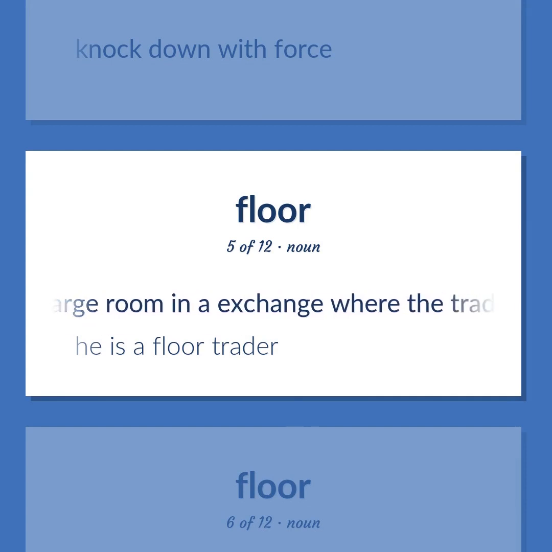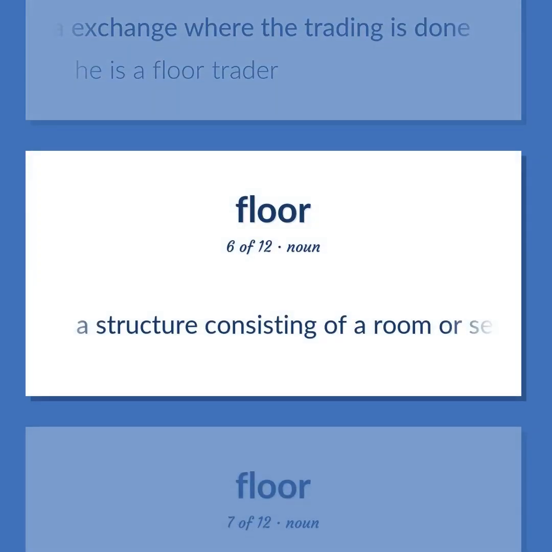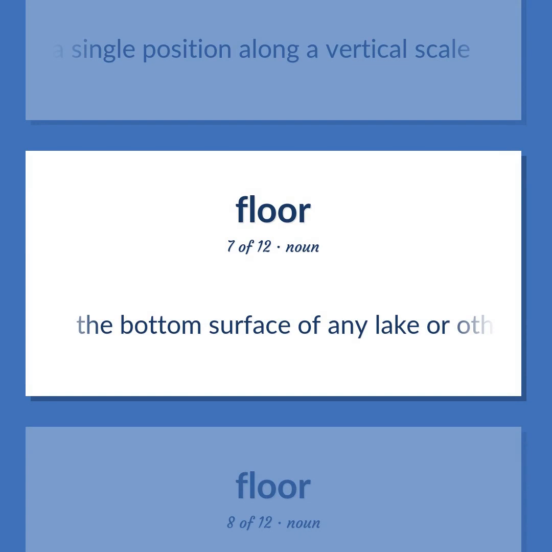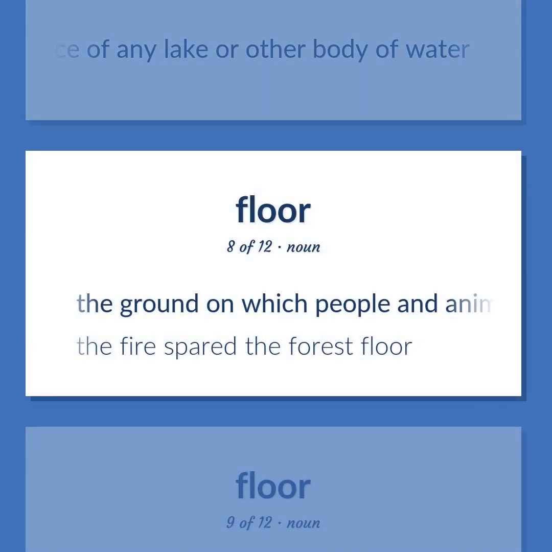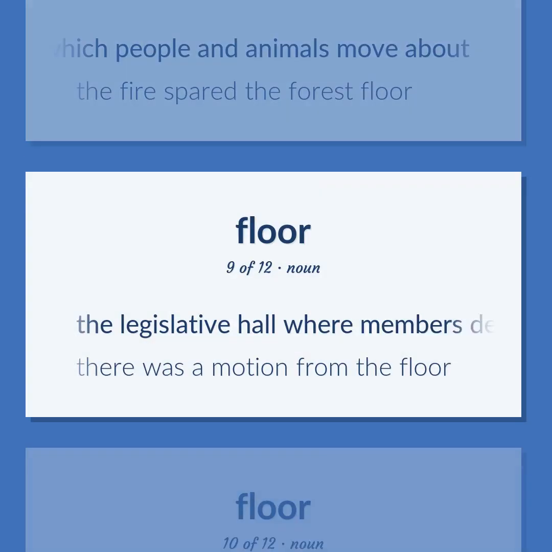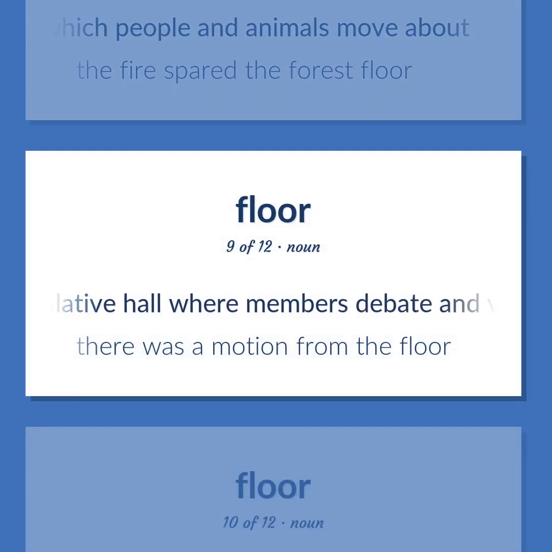A large room in an exchange where the trading is done. He is a floor trader. A structure consisting of a room or set of rooms at a single position along a vertical scale. The bottom surface of any lake or other body of water. The ground on which people and animals move about. The fire spared the forest floor. The legislative hall where members debate and vote and conduct other business. There was a motion from the floor.